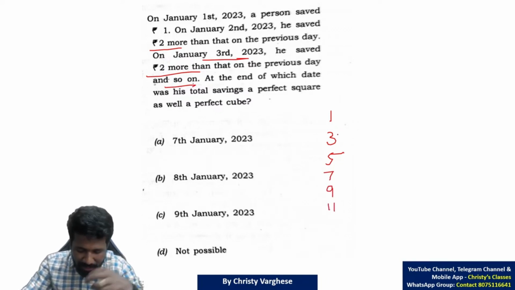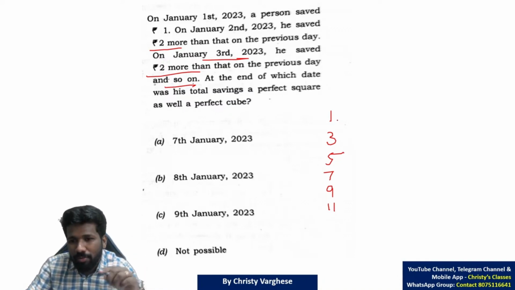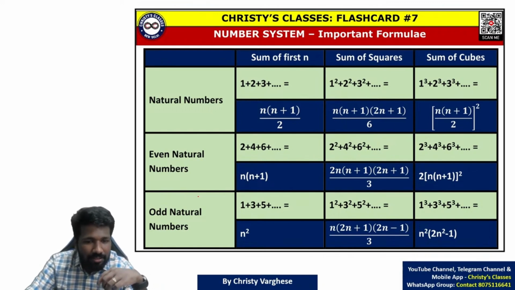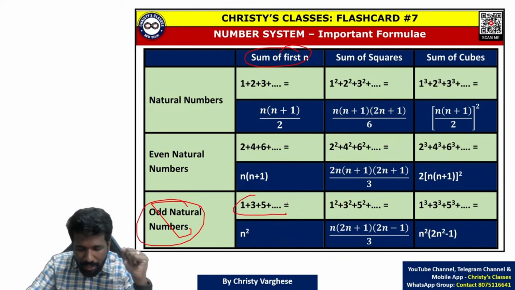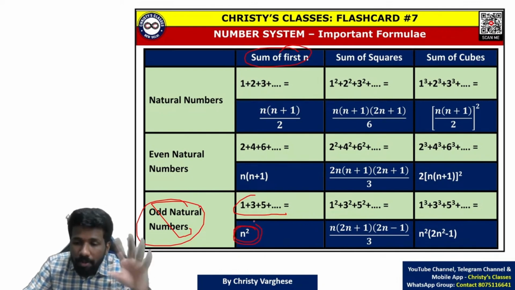There are 2 ways you can do this. You can connect this to arithmetic progression and do. That is one way. But that is not what I recommend because that takes more time. Instead, we have discussed a formula already in class. Sum of odd natural numbers: 1, 3, 5, 7, 9 up to any number of consecutive odd natural numbers. Sum of first n odd natural numbers will be n square. If you know this formula, this question can be done super fast.